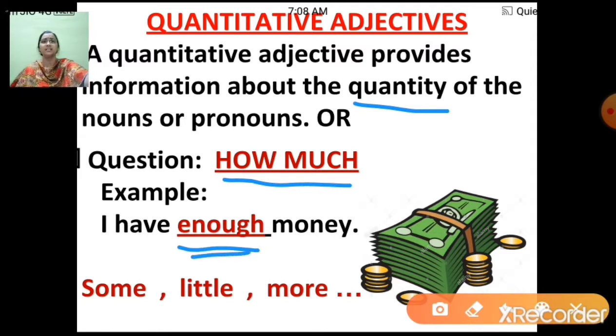I'm getting the answer, enough. Right? So enough will be quantitative adjectives. Now some more examples for quantitative adjectives are some, that is I have some money, I have little money, I have more money, and so on. Alright, now let's move ahead and understand the next type of adjectives.